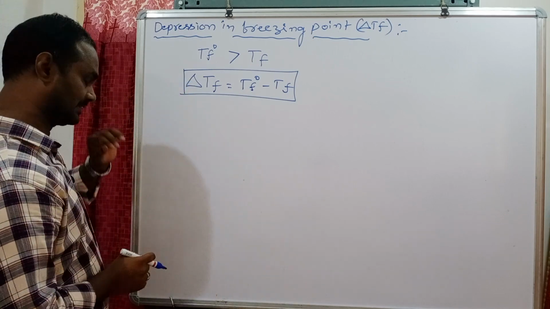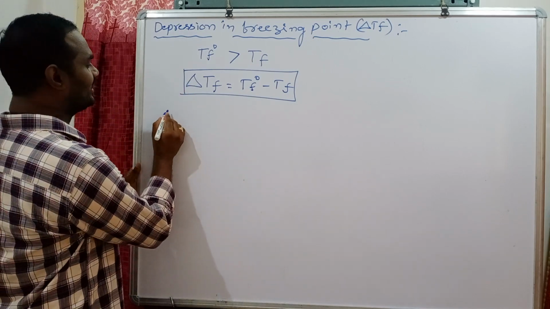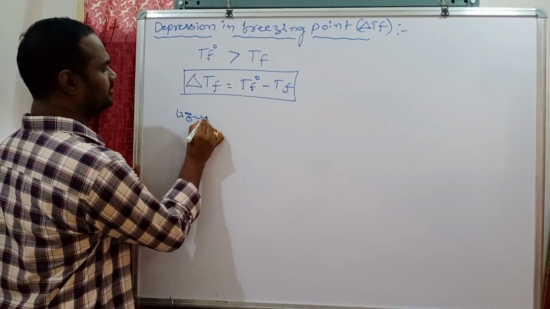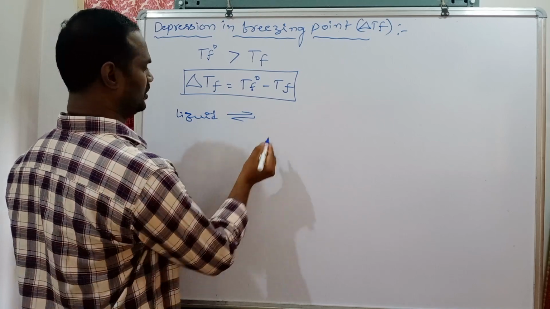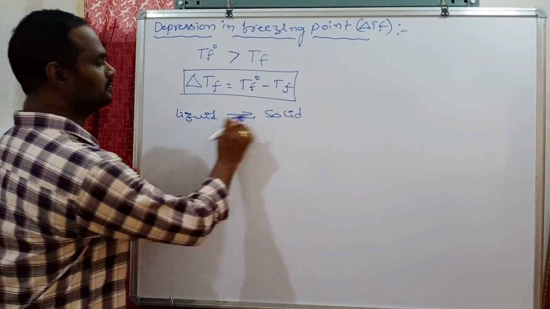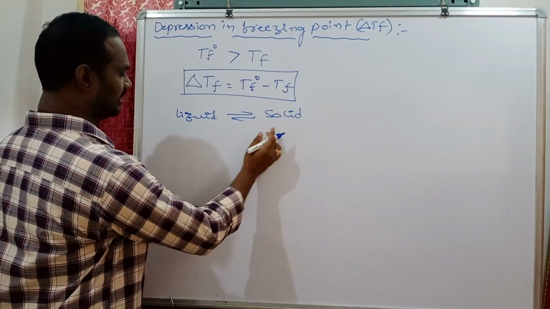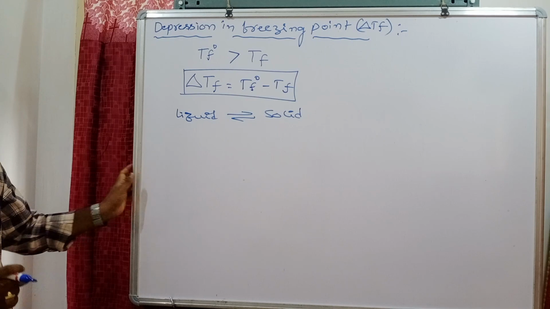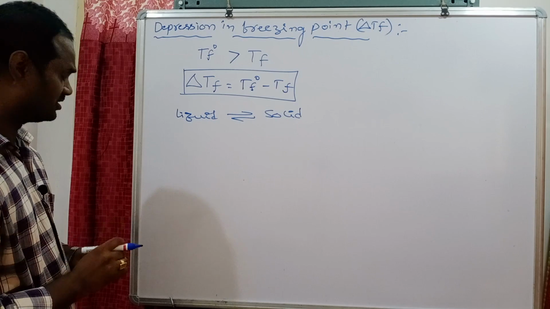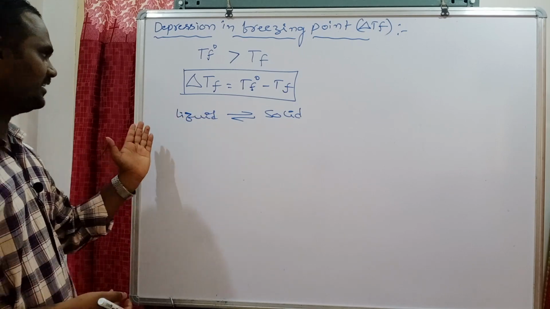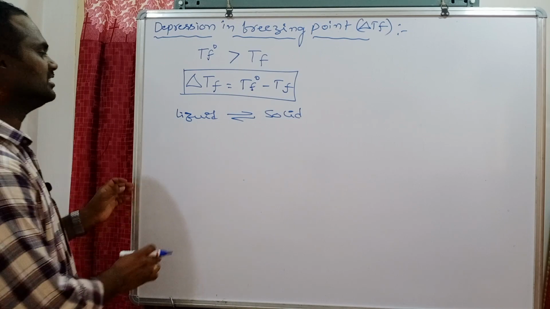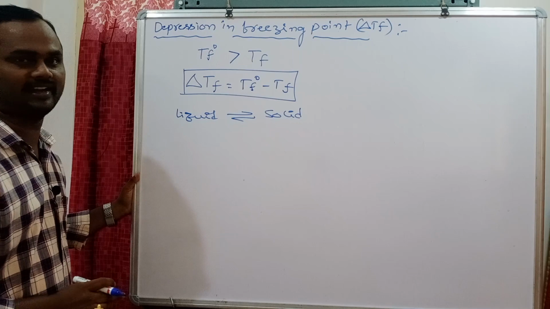Before going to that graph, you first have to see what freezing point is. Generally, consider liquid versus solid. Between liquid and solid, the state at which the rate of solidification and the rate of melting are equal is called the equilibrium state between liquid and solid.